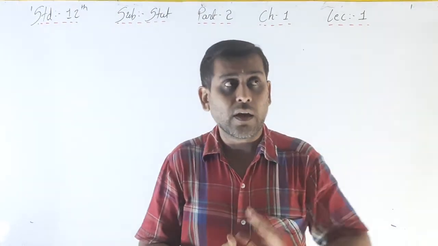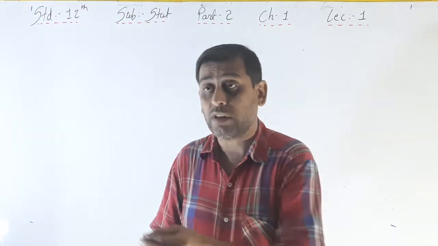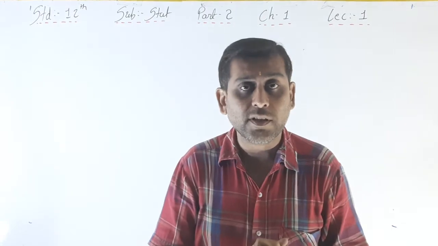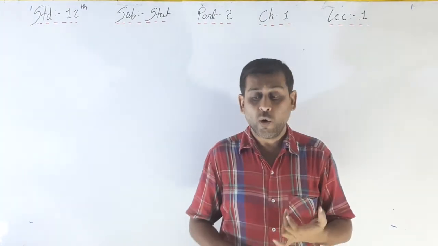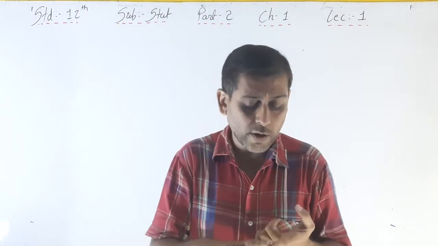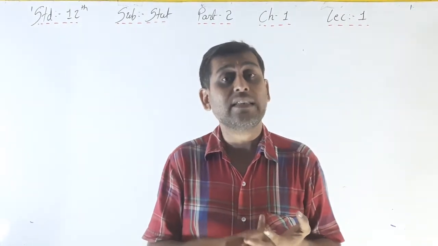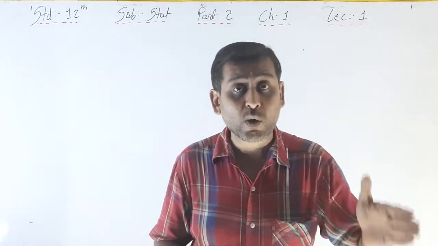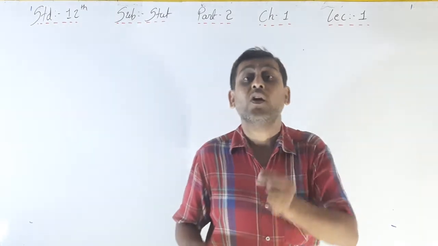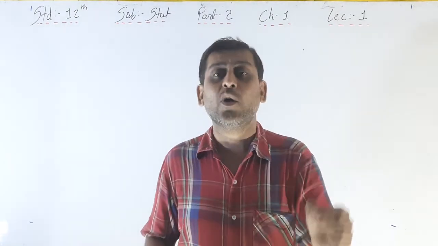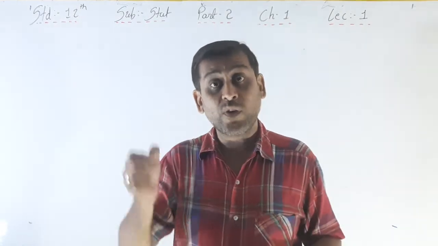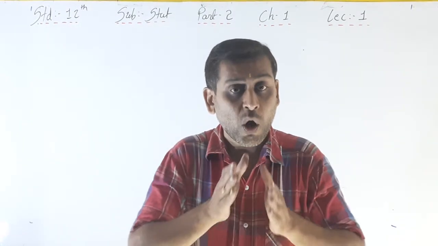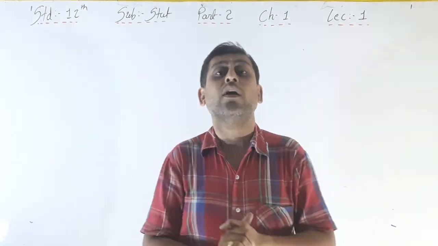Under tossing a coin, what is the sample space? Head and tail, both. Under throwing a die, what is the sample space? 1, 2, 3, 4, 5 and 6. Six outcomes are there. We know the outcomes of that particular event, but we cannot definitely say which one will be the outcome. All outcomes we know, but whichever is the final answer, that we don't know. That is a sample space. All the outcomes that we know, that is called a sample space.